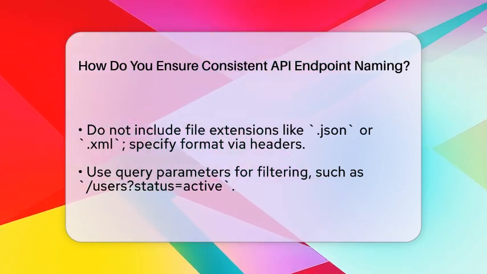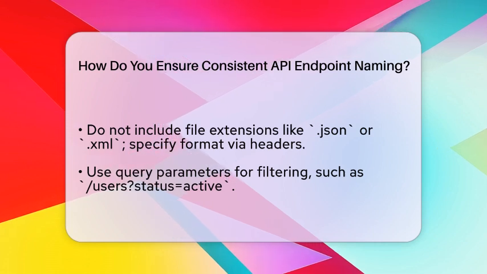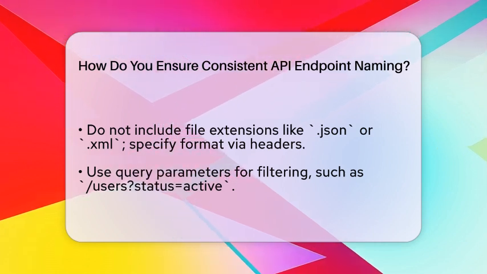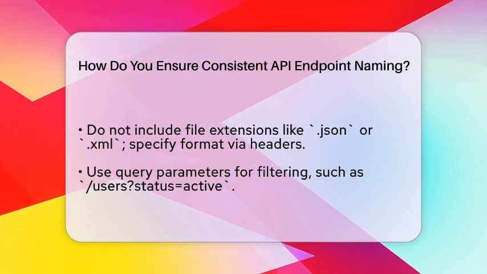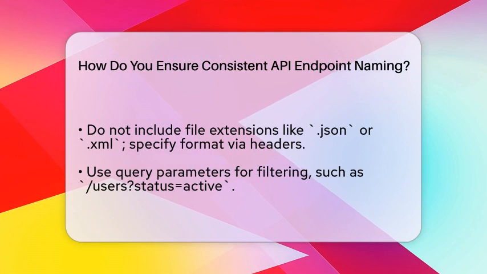Version your API by adding a number in the URL. For example, /v1/users. This way, you can update your API later without breaking existing clients.